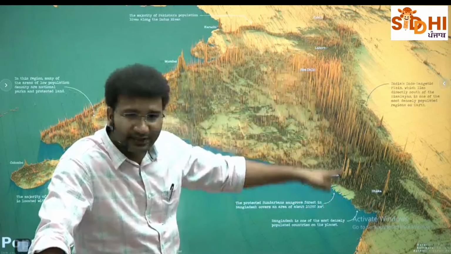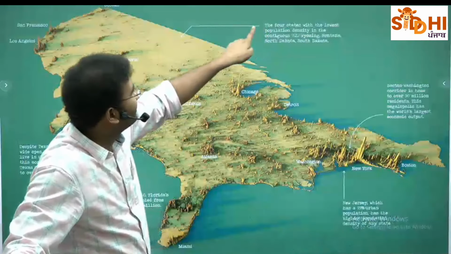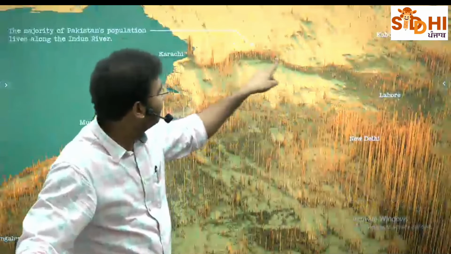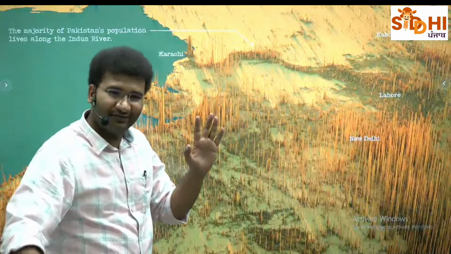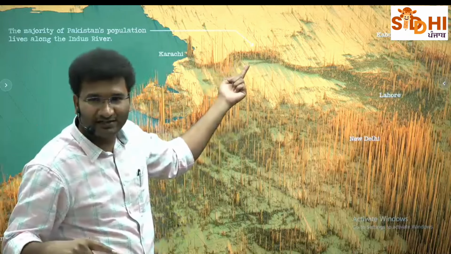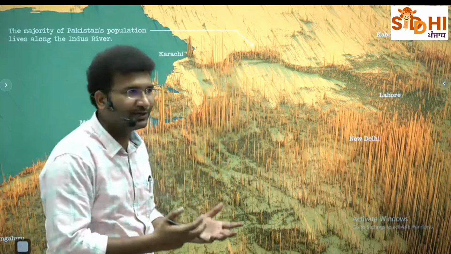These spikes are primarily because of Ganga river. Look at this, Pakistan. Indus river. मतलब कहीं ना कहीं we are taking the river physical aspect and trying to study why humans are living there. So in fact we are studying this earth as a home to human beings.